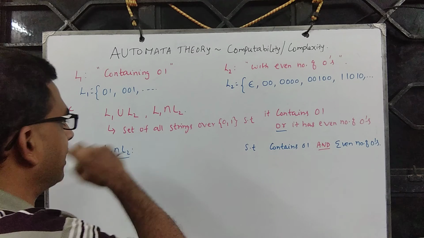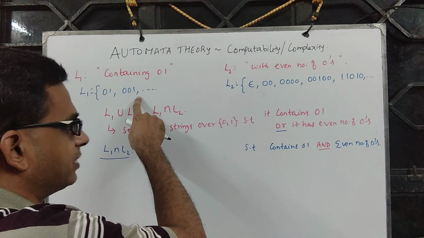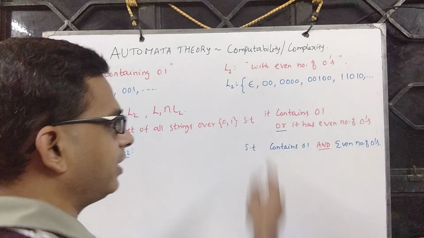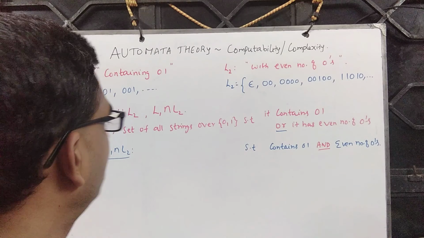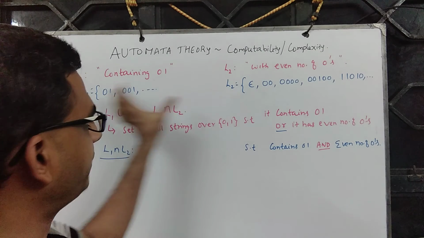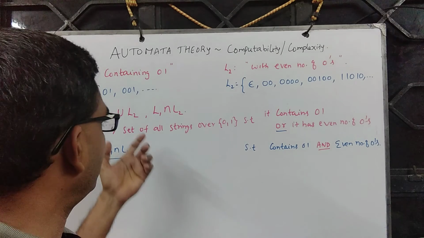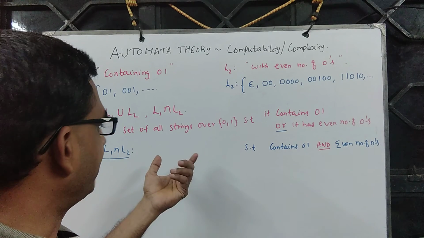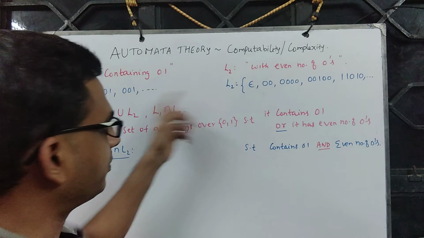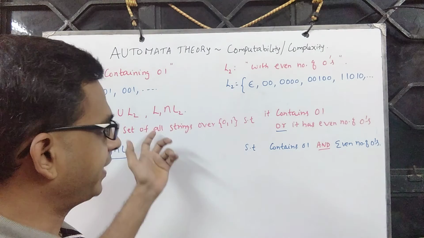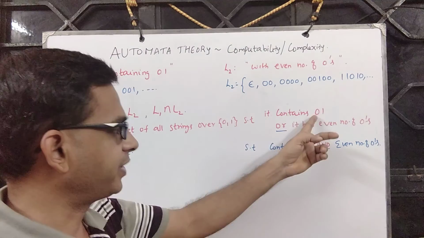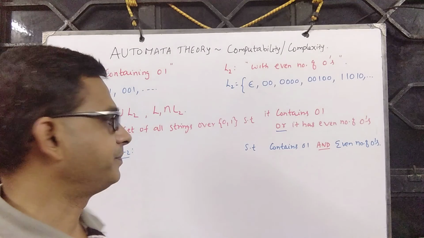And L1 union L2 satisfies this property or maybe both. So you simply take the union. You may find strings that satisfy both properties, or strings that satisfy only this property or that property.